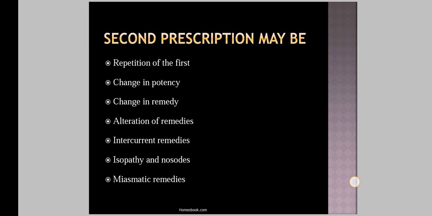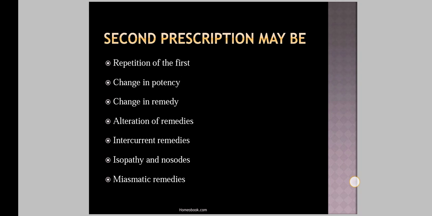And after the administration of the first prescription, the emerging totality has changed from the previous totality of the symptoms. So these are the different remedies which are closely related to one another. If the first remedy is not acting, we have to use the cognate remedy, that is, one closely related to the first remedy. During the course of treatment of a chronic disease, if any acute disease or symptom supervenes, the second prescription would be a cognate of the first prescription.